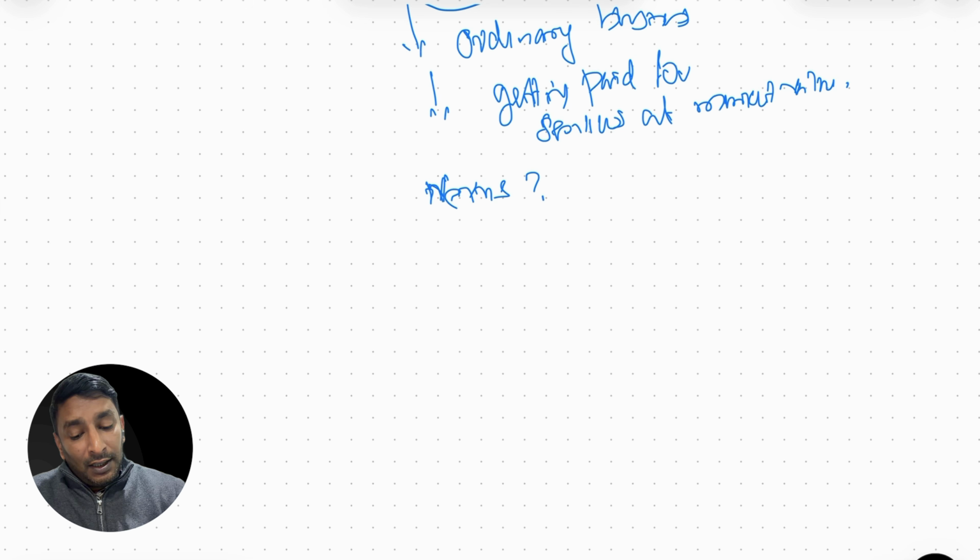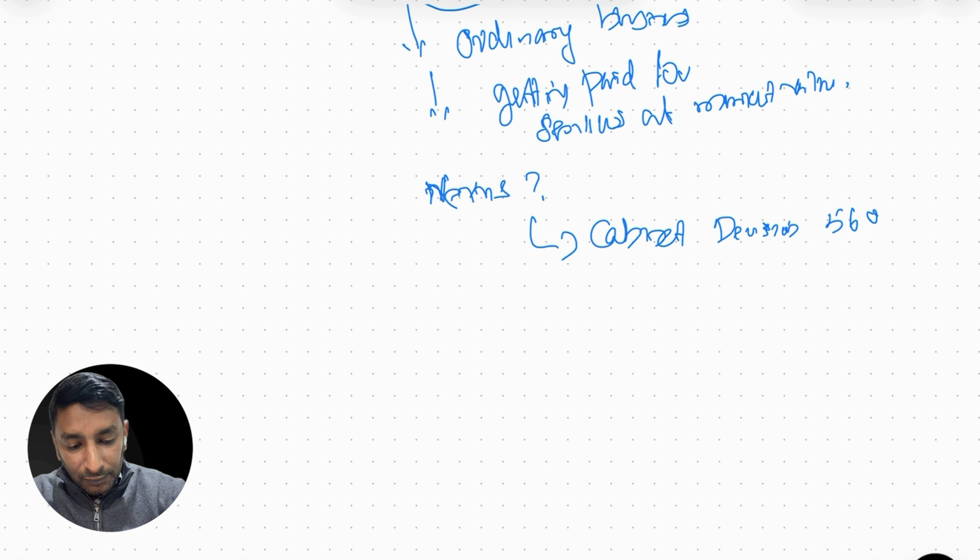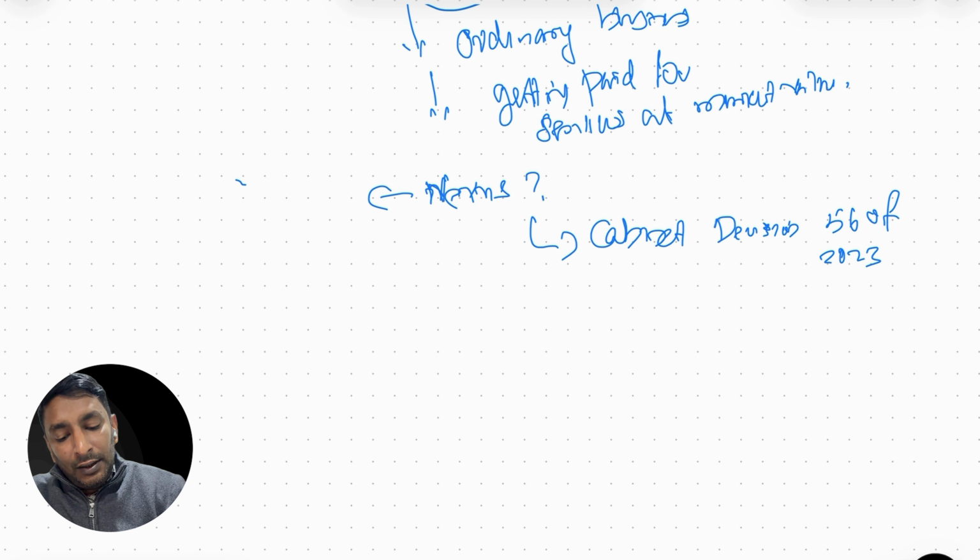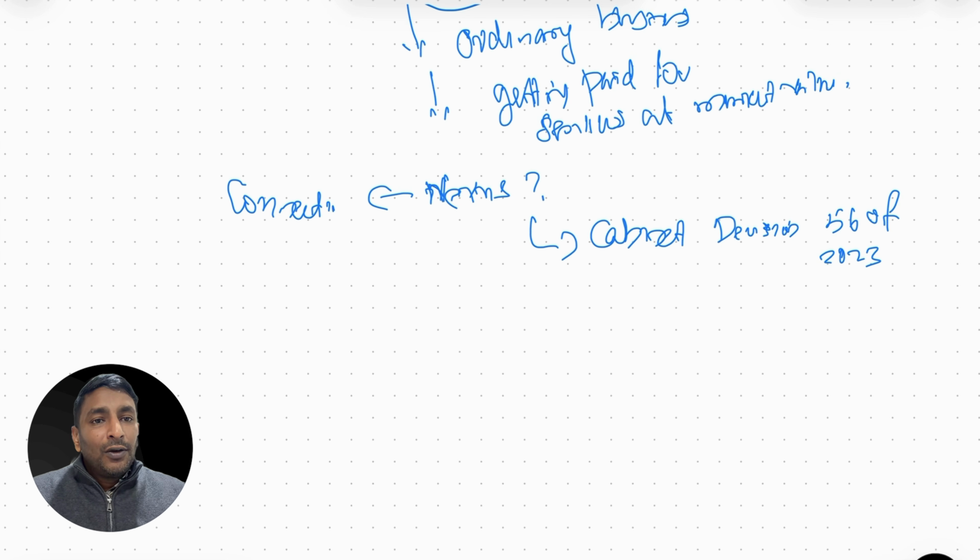What is nexus? In corporate tax law, it just says that if a foreign company has a nexus in UAE, then the income generated from that nexus will be subject to corporate tax. This is what is explained in the tax law. Now what is nexus? This is explained in Cabinet Decision number 56 of 2023.